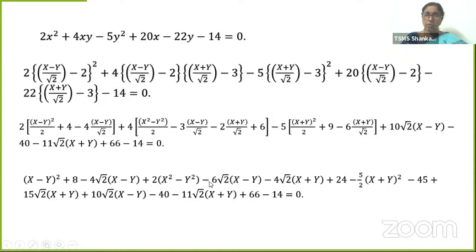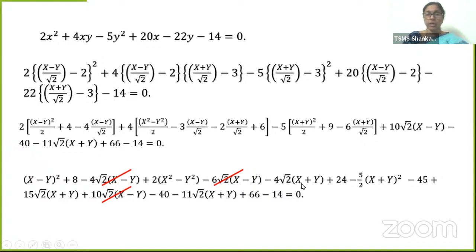Now children, there is a lengthy equation here, but there are so many common or like terms. Let's see, x minus y term, x minus y here also, x minus y here also. Minus 4 root 2 minus 6 root 2 is minus 10 root 2. This is plus 10 root 2. So don't they get cancelled? Yes, we can cancel them because plus 10 and minus 10 will become 0. Minus 4 root 2 minus 6 root 2 minus 10 root 2 plus 10 root 2 will become 0.